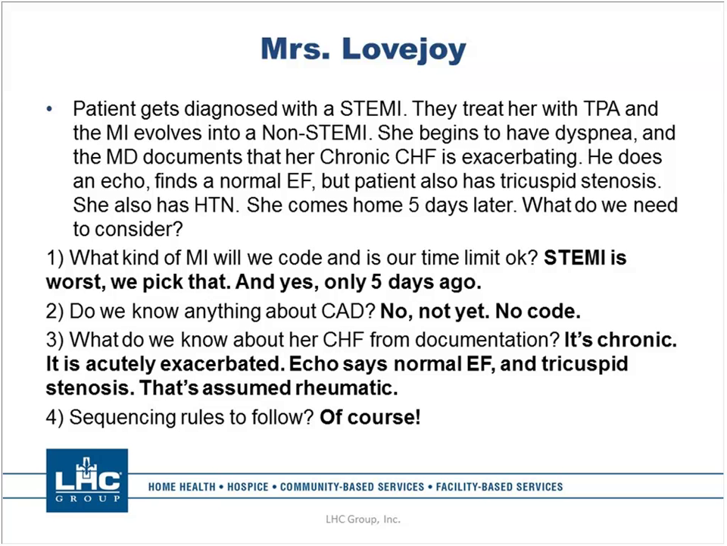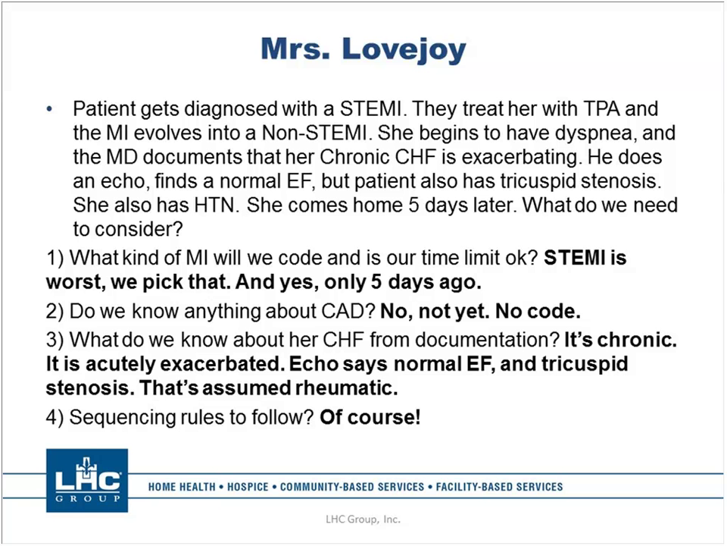What do we know about her CHF from the documentation? Number 1, we know it's chronic. Number 2, we know it's acutely exacerbated. The echo says there's a normal ejection fraction. So if the EF is normal, that makes it diastolic. There's also tricuspid stenosis, which is assumed rheumatic.